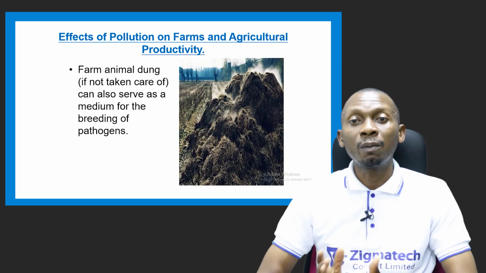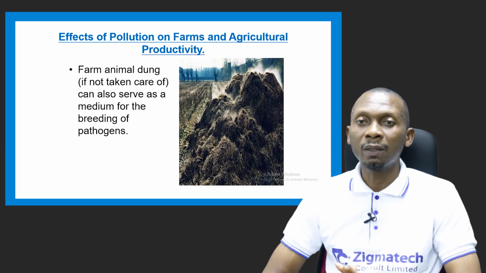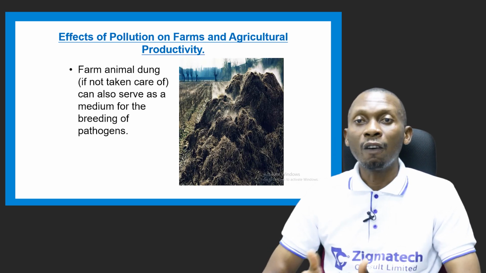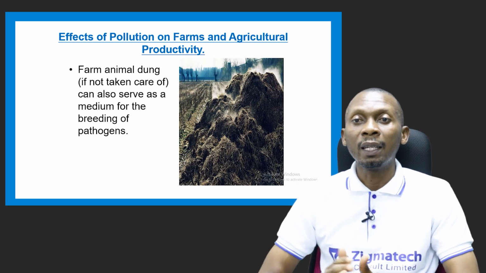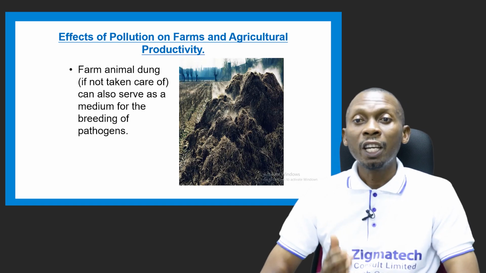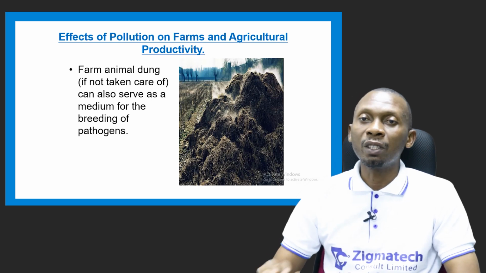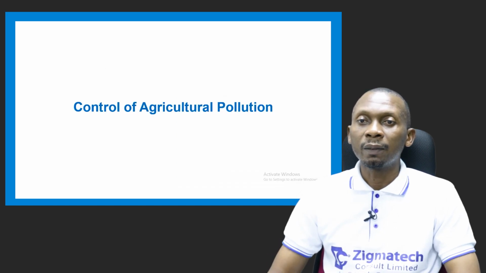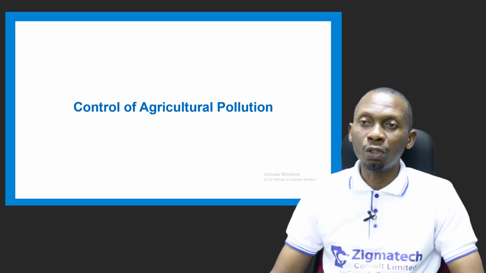Farm animal dung, if not properly taken care of, can also serve as a medium for breeding of pathogens. So that's another effect of pollution from agricultural activities. The farm animal dung, if not properly taken care of, could serve as a medium for breeding of pathogens. Now let's look at how we can control agricultural pollution.